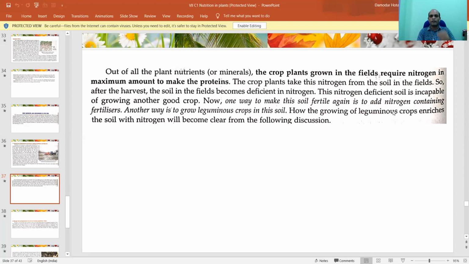Now, the second thing is that one way to make the soil fertile again is to add nitrogen-containing fertilizers. Another way is to grow leguminous crops in the soil. So in two ways we can make the soil rich in nitrogen. One is we put nitrogen fertilizers, or we also put leguminous crops in the soil. What do you mean by leguminous crop? Let us discuss that.